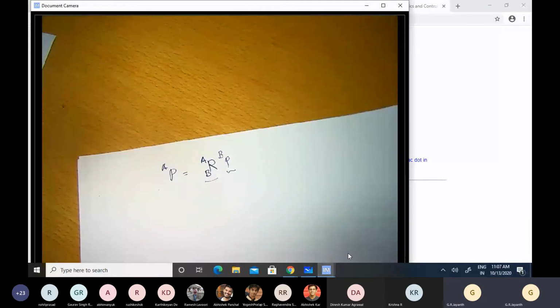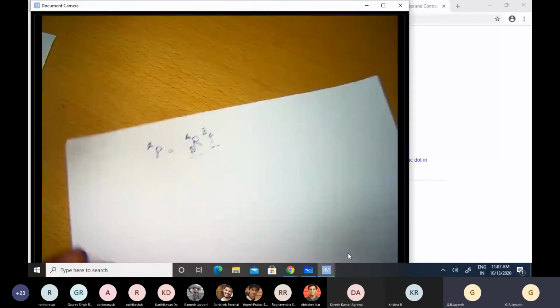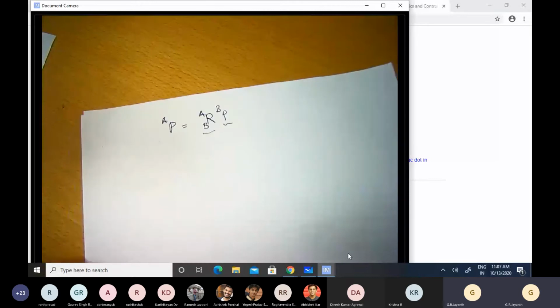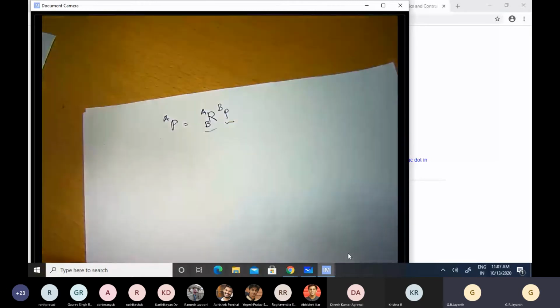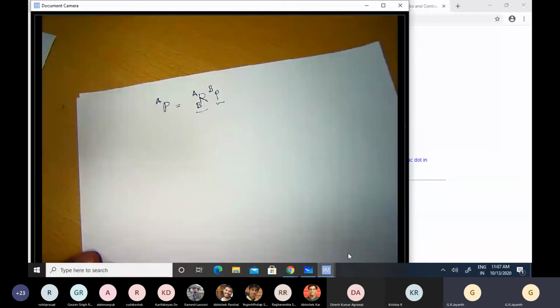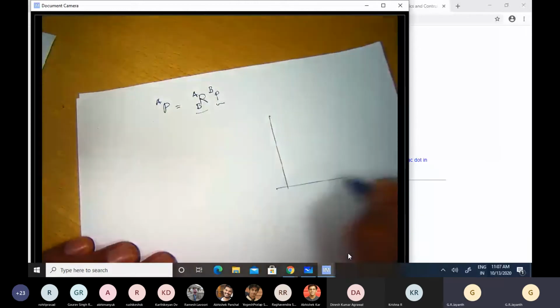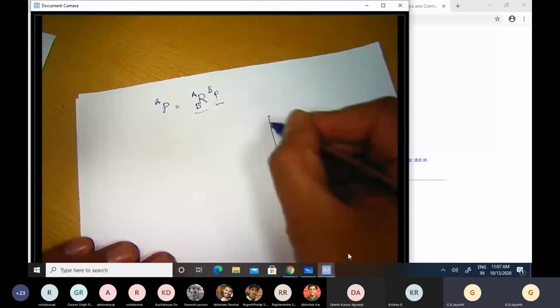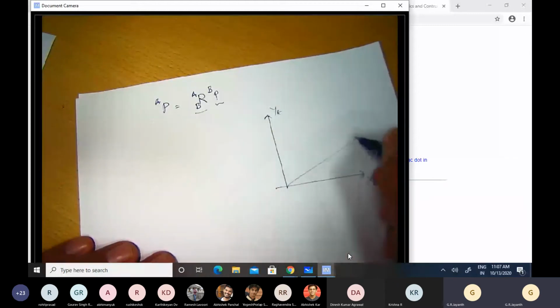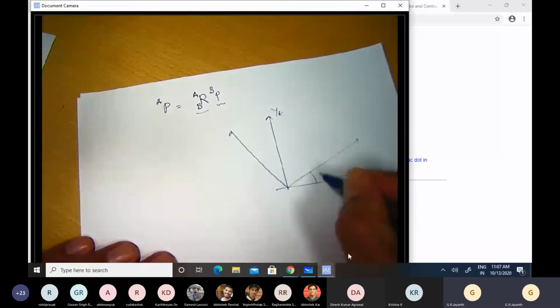Okay, so let us obtain the structure of this rotation matrix for some simple cases. Let us first take the case of rotation about the z-axis, which boils down to the in-plane rotation that we have been looking at so far. So if you have xa, ya, and the other coordinate frame is tilted with respect to this by an angle theta.